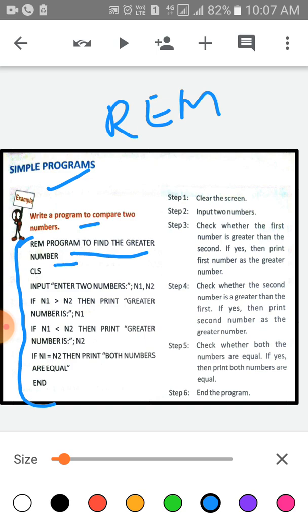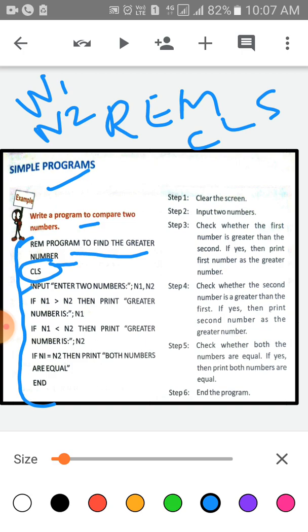First of all, the first step is clear the screen. We have to write CLS. CLS means clear the screen. Next, we have to write INPUT, enter two numbers. The variables are n1 and n2. We have to input two numbers in these variables, n1 and n2.